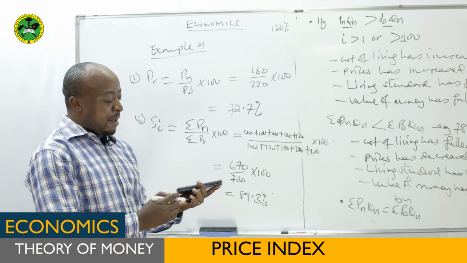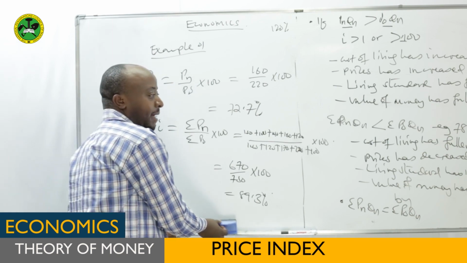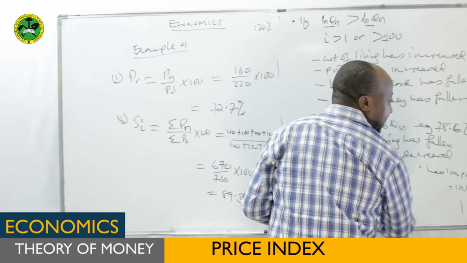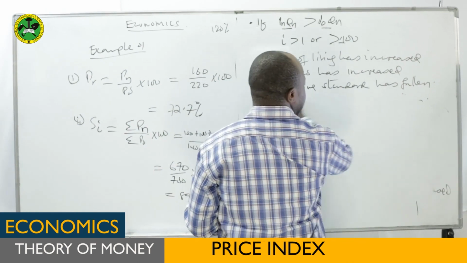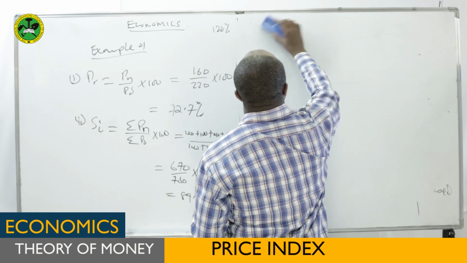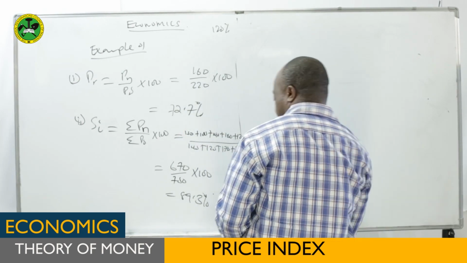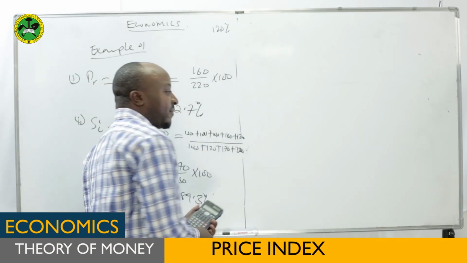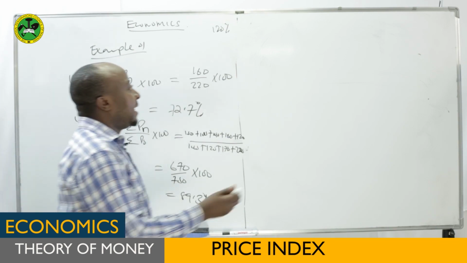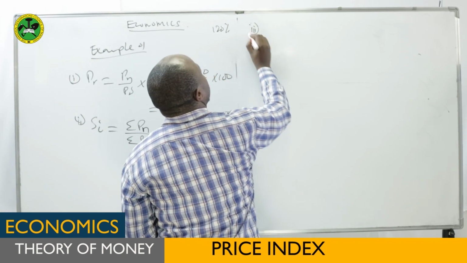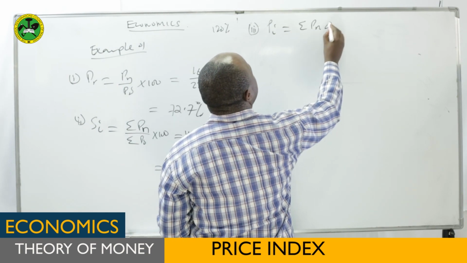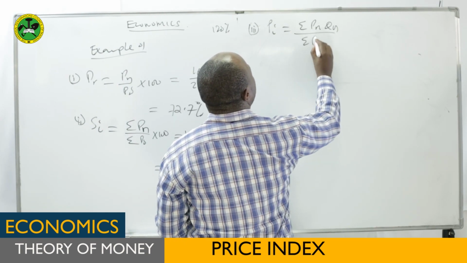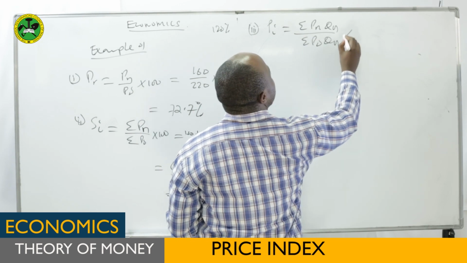Now we go to part 3. Part 3 is asking you to calculate or find the Paasche price index. Now again, recall what we did. For number 3, we said Paasche index equals summation of PnQn divided by summation of PoQn, then times 100.